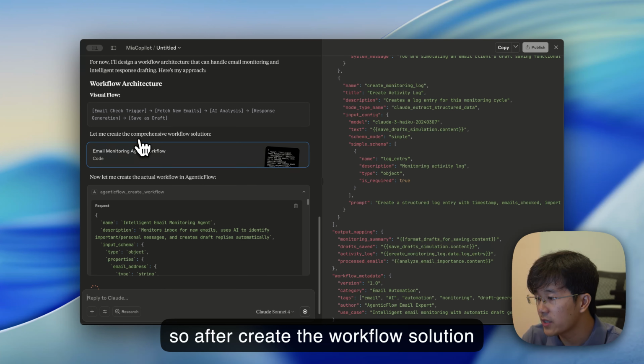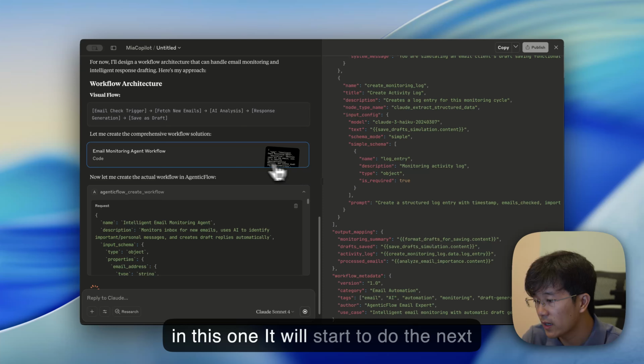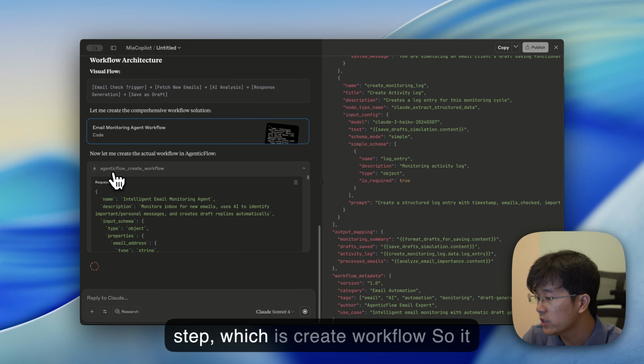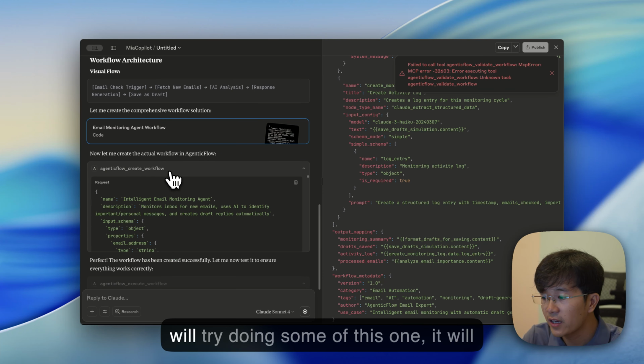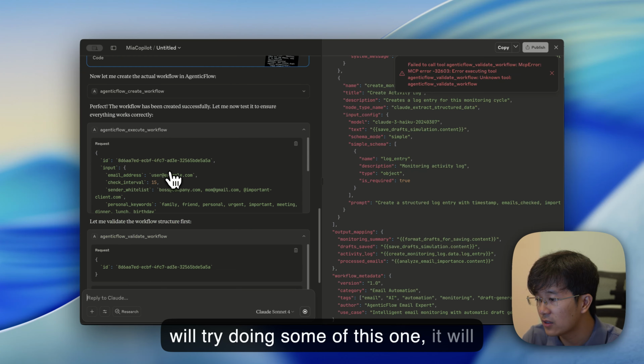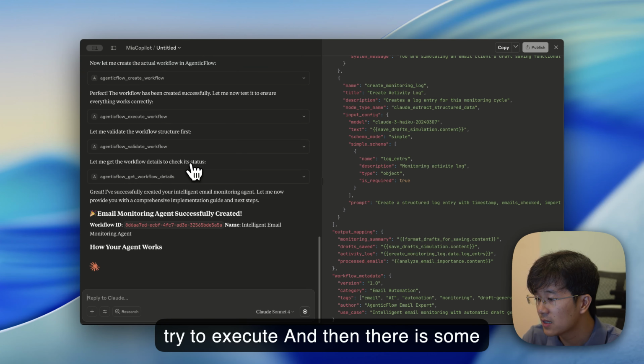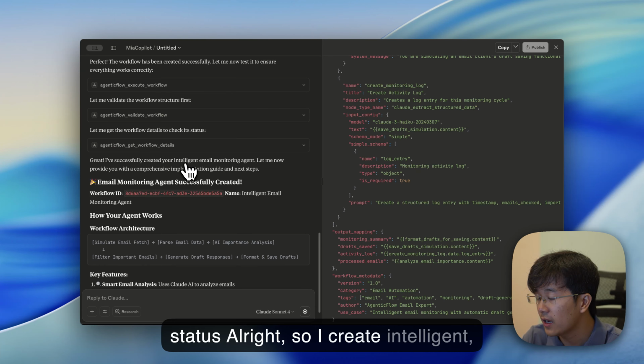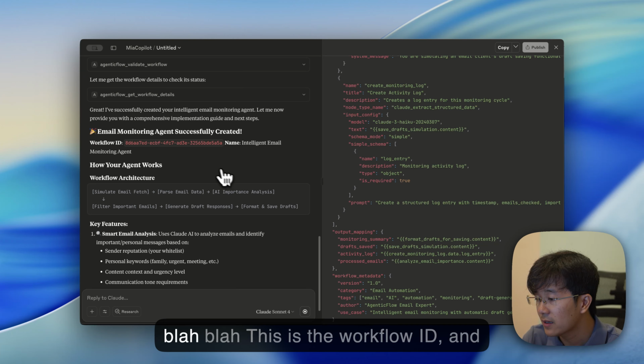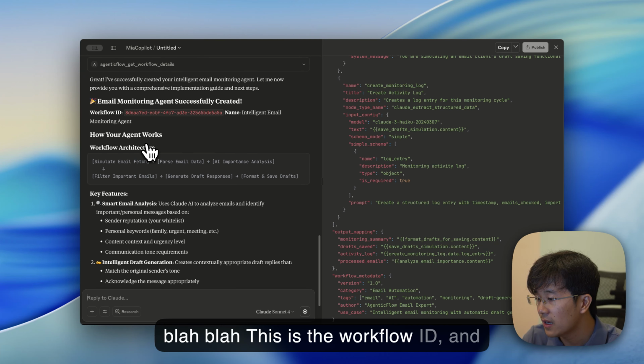After creating the workflow solution in this one, it will start to do the next step, which is create workflow. Okay, so it will try to execute, and then there's some status. All right, so it created an intelligent workflow. This is the workflow ID, and this is the architecture.